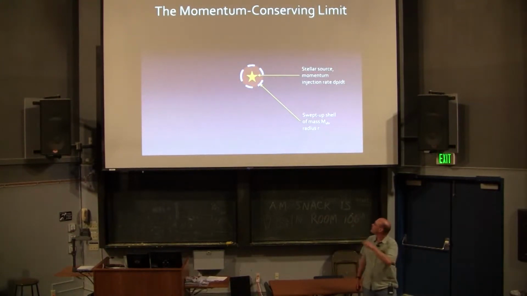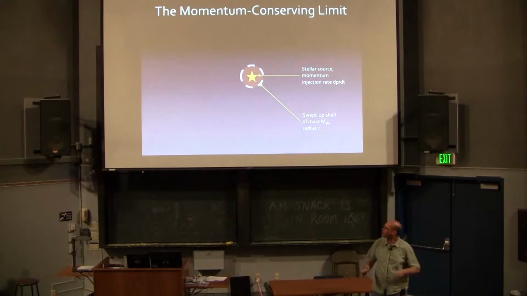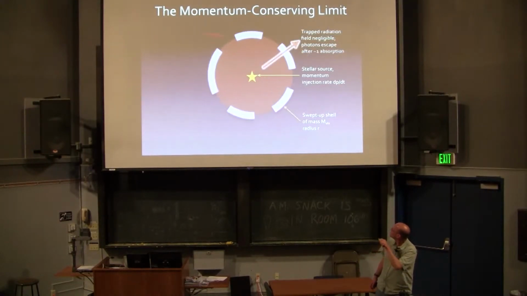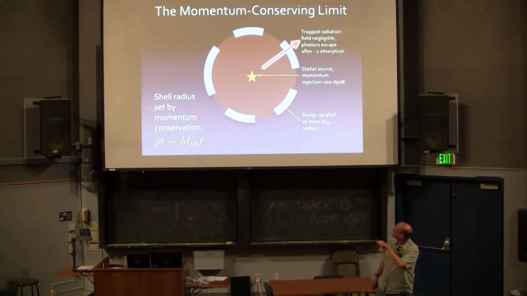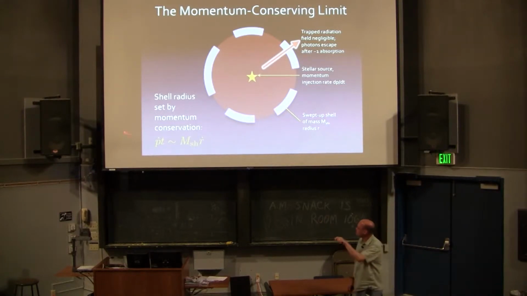So here's my cartoon. I've got my star, and now I've got some shell of dense interstellar material around it with some characteristic mass m and radius r. My stars inject momentum at some rate dp/dt, and I just conserve momentum as I throw stellar photons into this shell of matter. So I push the matter out, and I just conserve momentum. The shell radius is just set by momentum conservation. P dot times the time for which the star has been on is of order the mass of the shell times r dot. That's just momentum in equals momentum out.